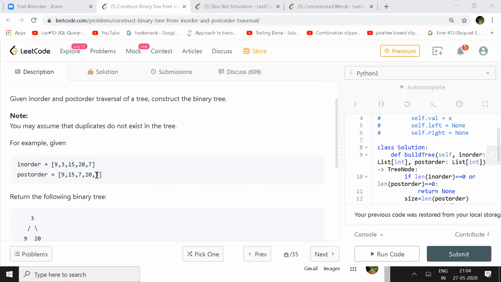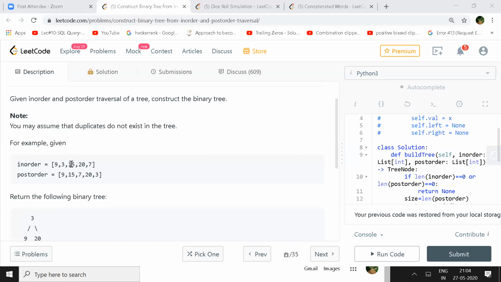So you see 3 is the first root, and when you search it in the in-order, the left will be your 9, and the potential candidate for the right will be your 15, 20, and 7. And again, when you search for 20, then 15 will be your left child and 7 will be your right child. So this is the tree that is represented from this. Yeah, any queries here?